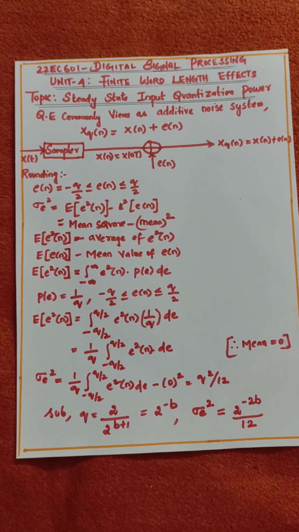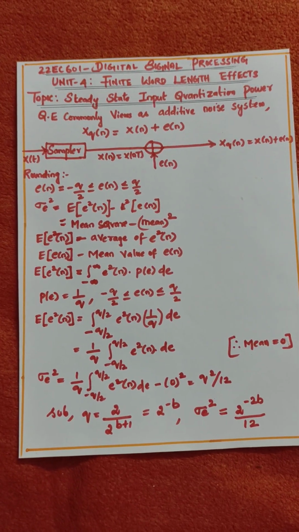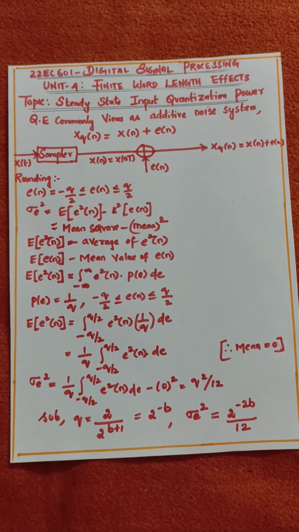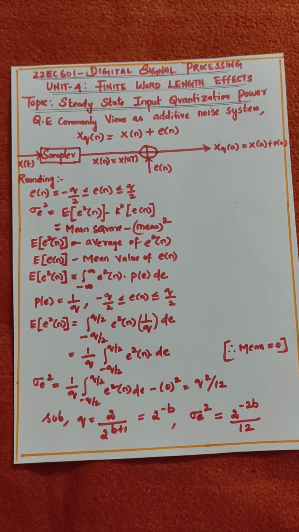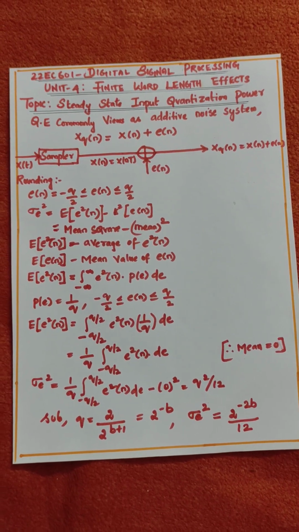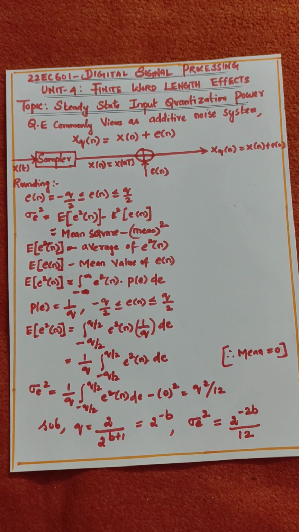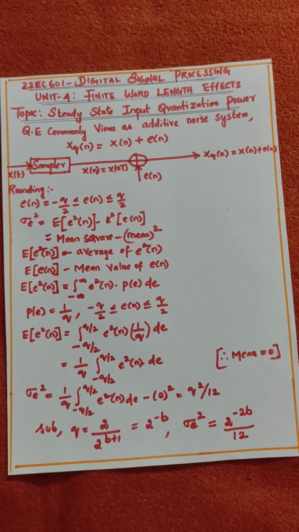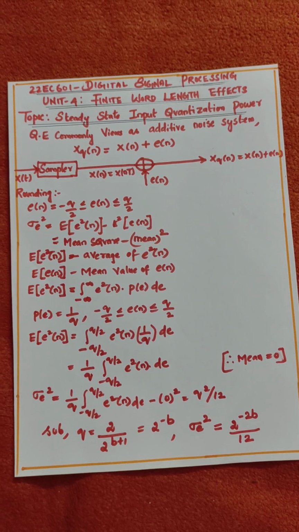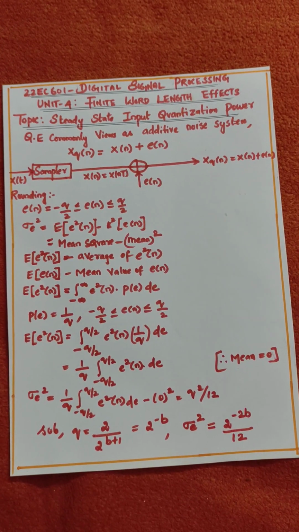Here p of e is the probability density, which is equal to 1 by q, where q is the quantization level, for e of n ranging from minus q by 2 to plus q by 2. E of e square of n: substitute the limits, minus infinity becomes minus q by 2 to plus q by 2, e square of n times p of e, substituted as 1 by q, into de. So I take 1 by q outside, the integral from minus q by 2 to q by 2 of e square of n de. The mean is 0, therefore if you substitute it, you will get the answer.